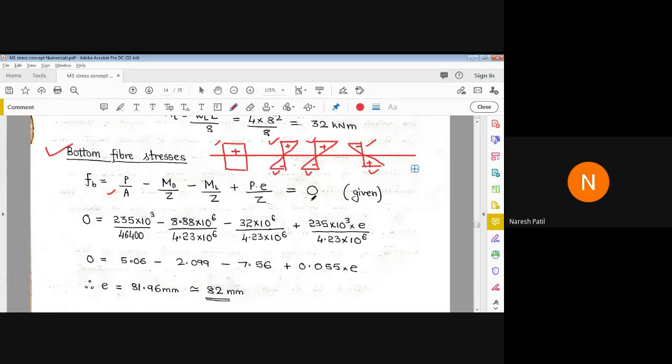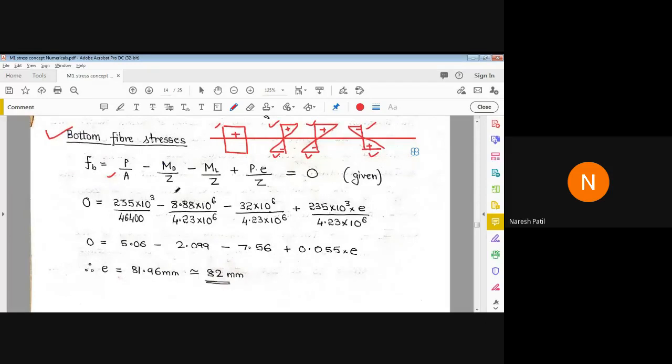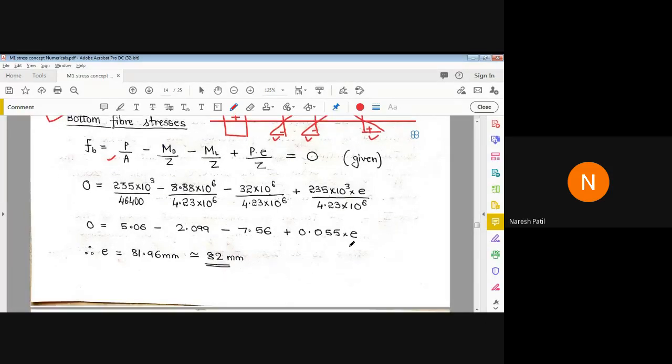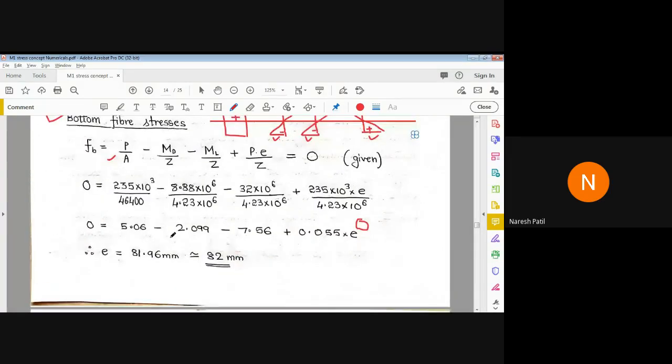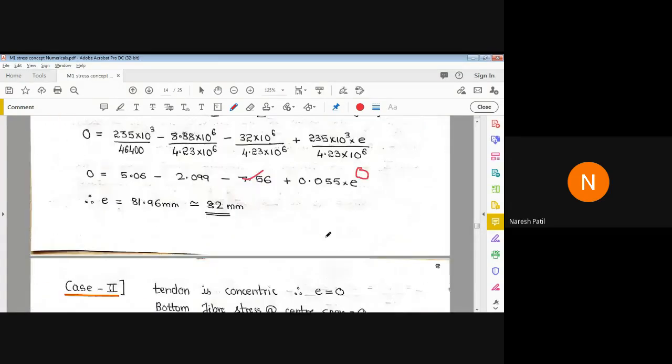Then you have to substitute all the required values and calculate. Then you calculate e from this. Everything is given, only e is not given, so from this you have to find out e. So we got e equal to 82 mm. Does anyone have a doubt in this? If you have any doubts, please ask.